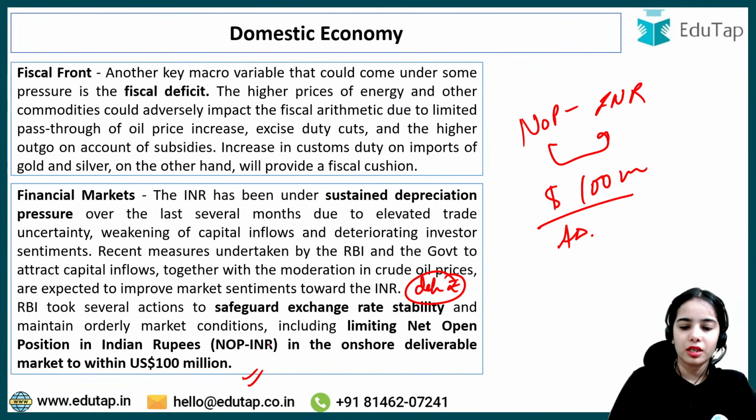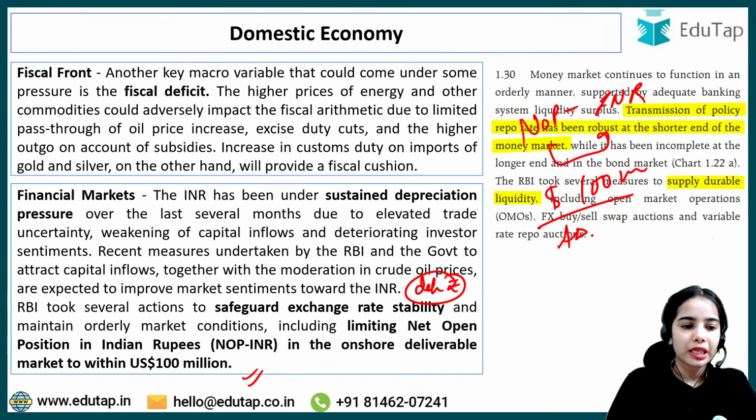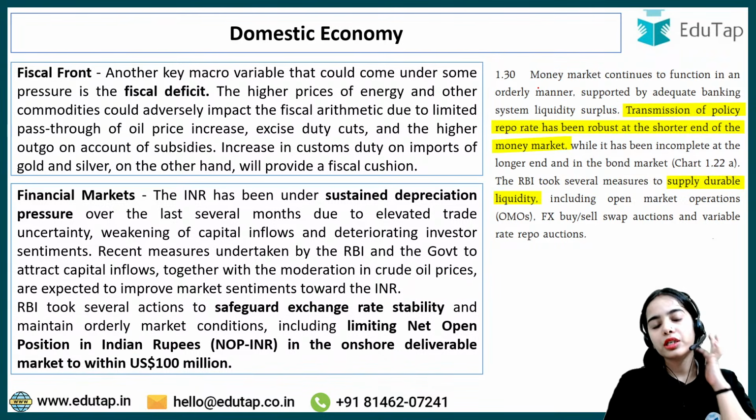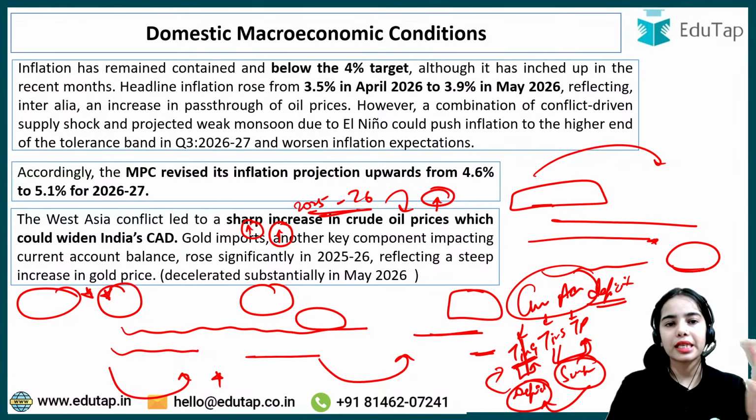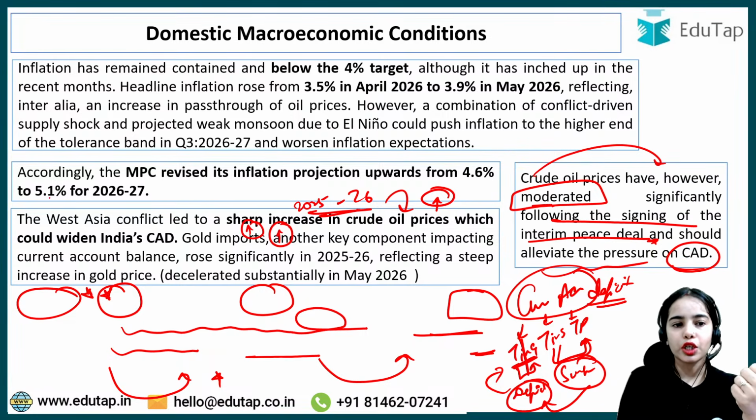Next is money market conditions. So money market, see, if the question comes on the domestic economy, I have provided you the data points like what are the macroeconomic conditions, the growth.